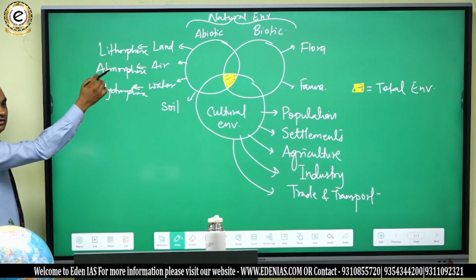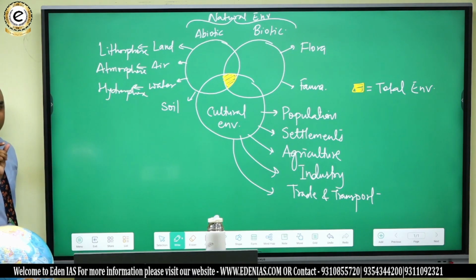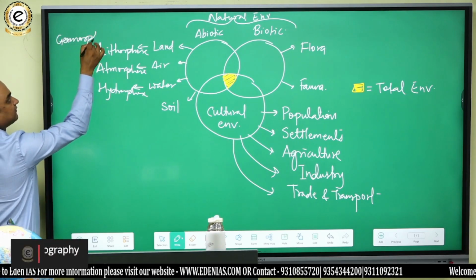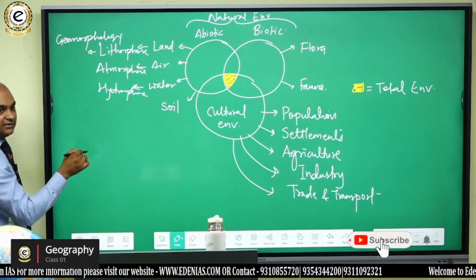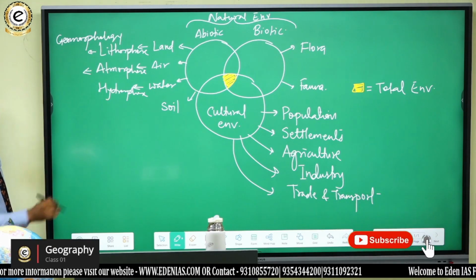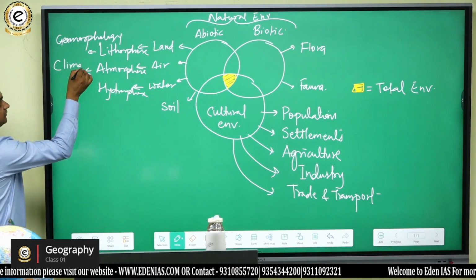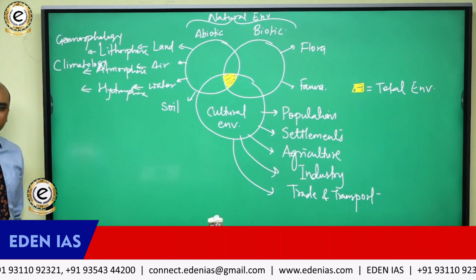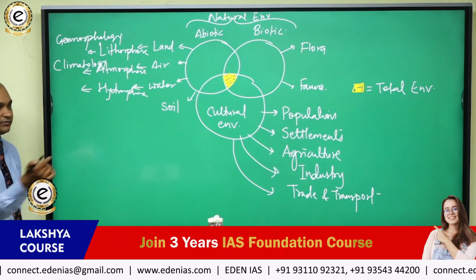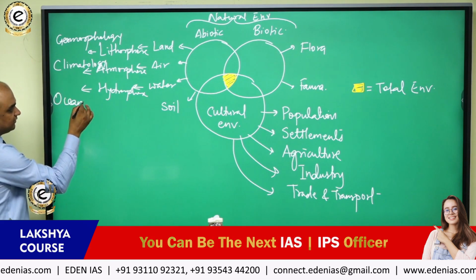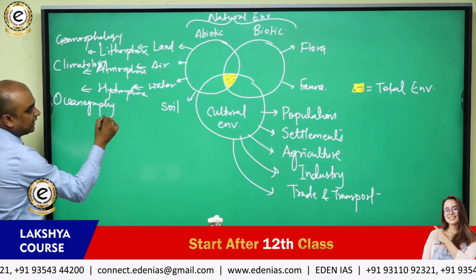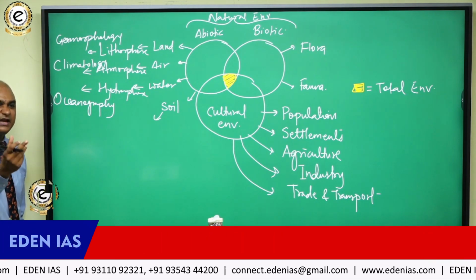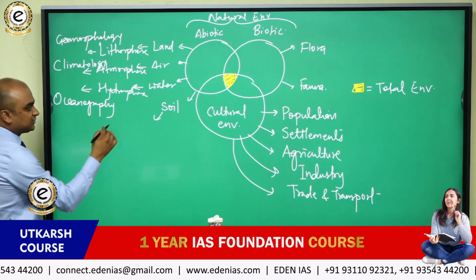Or look at it this way: study of lithosphere is known as geomorphology, isn't it? Atmosphere, known as climatology. Study of water: what is the biggest representation of water on the surface? Ocean. So this is known as what? Oceanography. And soil is a mixture of what? Natural elements as well as some living elements. Some insects live in the soil. So we say this bio.